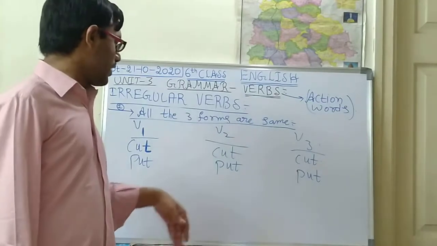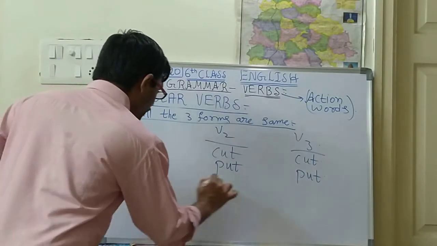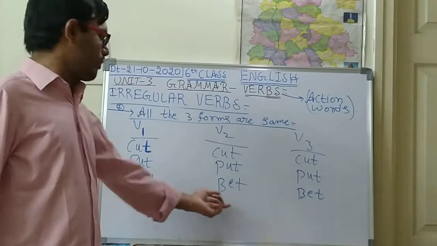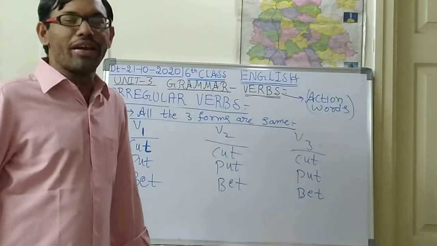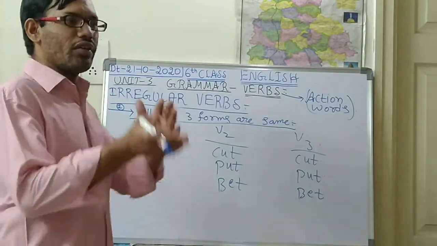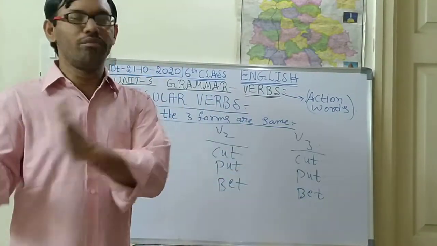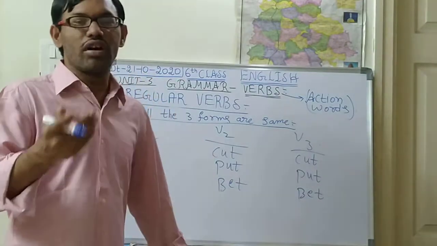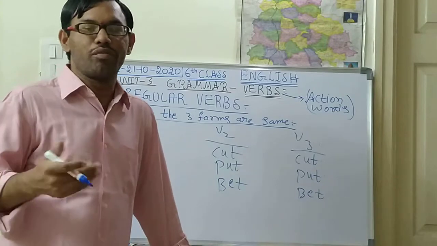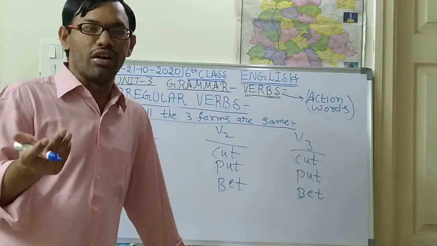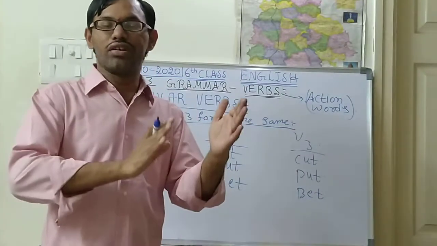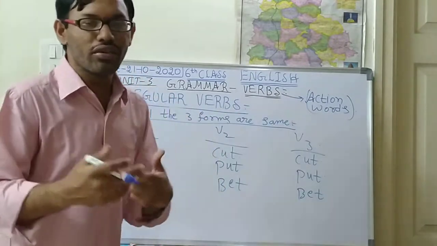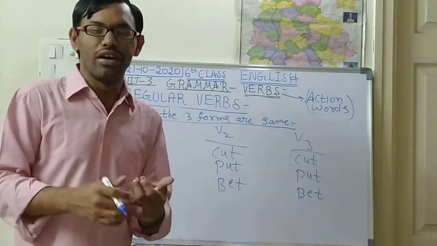Okay. So next one more word, bet. Bet means here to keep a bet for money, whether team A will win or team B will win. Now the IPL season is going on. In the IPL season, so many members are keeping bets, whether the Sunrisers team will win or Chennai Super Kings will win. Between the two teams, the fans of those teams will keep bets.